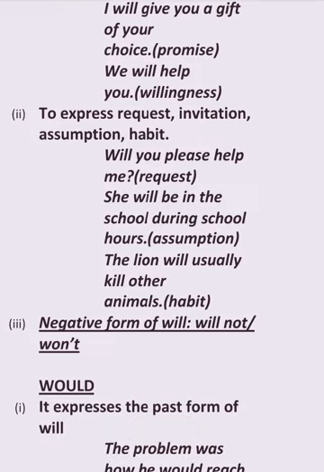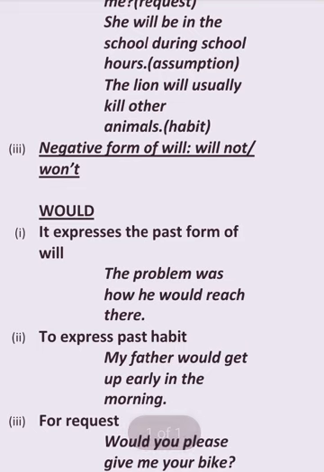To express request, invitation, assumption, habit: will also is used to show request, invitation, assumption and habit. Will you please help me? It's a request. And for the polite request we use might, that we read yesterday. She will be in the school during school hours. Assumption means prediction, that maybe it would be like this. The lion will usually kill other animals. That is his habit. So here also will is used. Negative form of will is will not or won't.